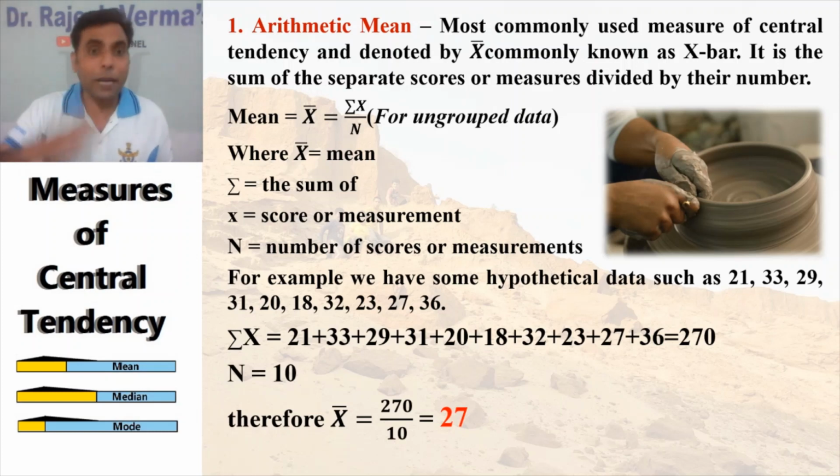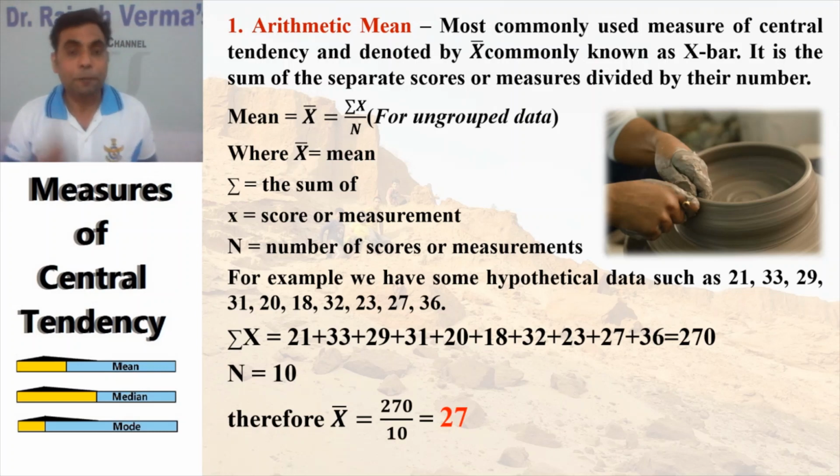In place of X bar you can write mean also, but writing mean and X bar are different, because X bar takes less space and it's easy to write. So these symbols are used frequently and you must understand them. First, the mean. The formula is summation X by N.